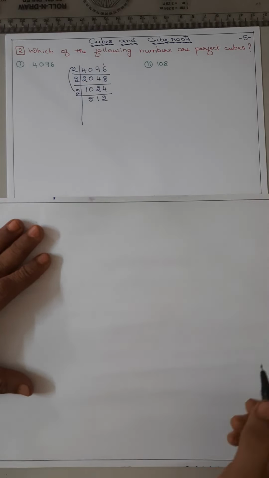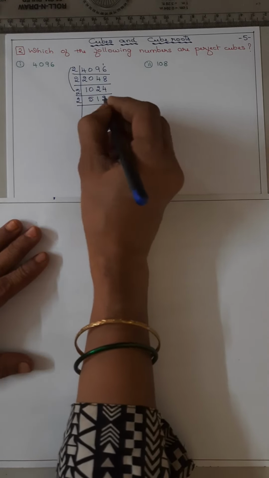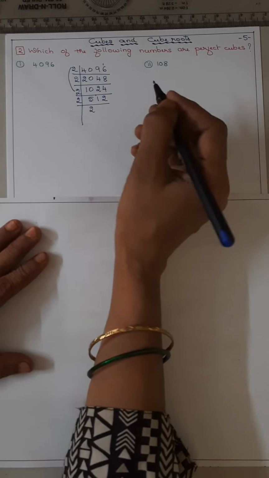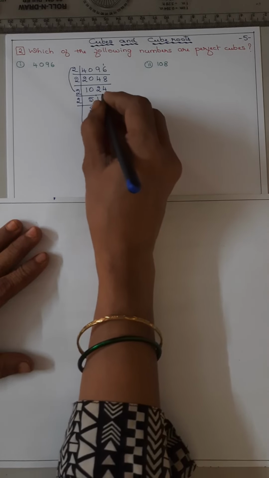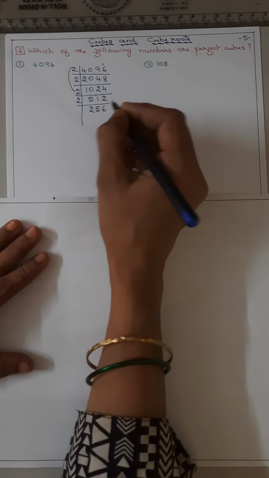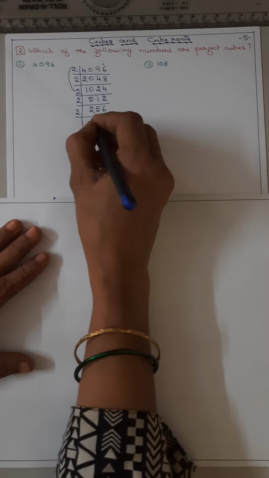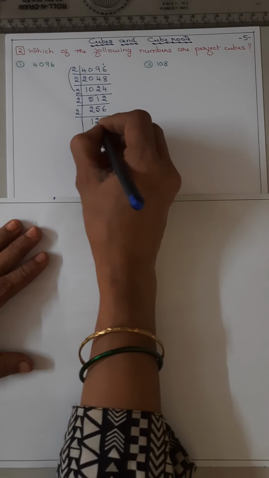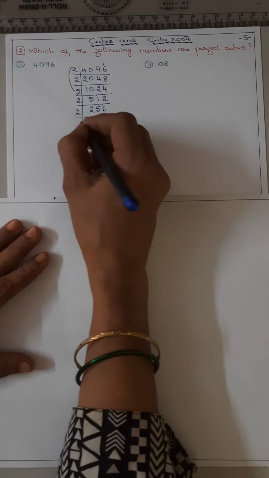Group it in triplets. Again with 2: 2 2s are 4, 1 remains, 5s are 10, 1 remains, 6s are 12, 2 1s are 2, 2 2s are 4, 1 remains, 8s are 16.